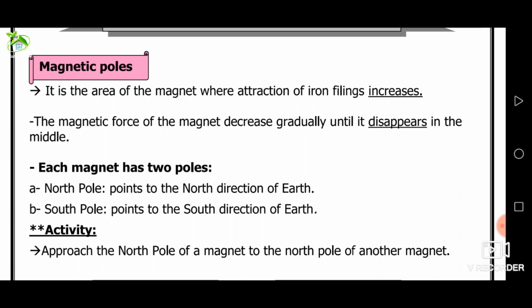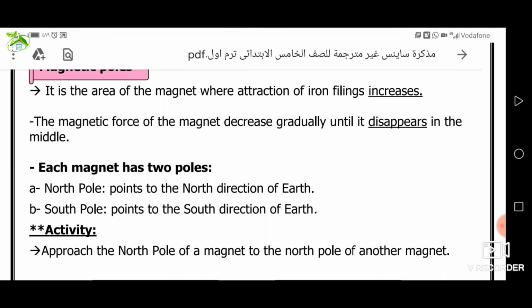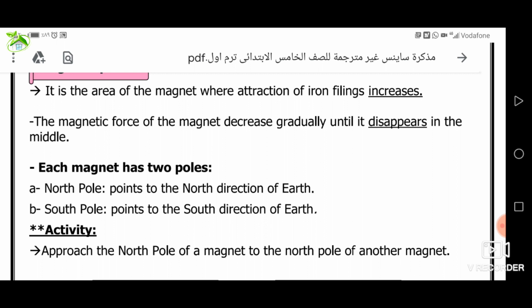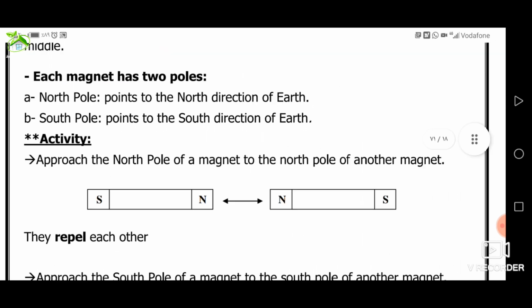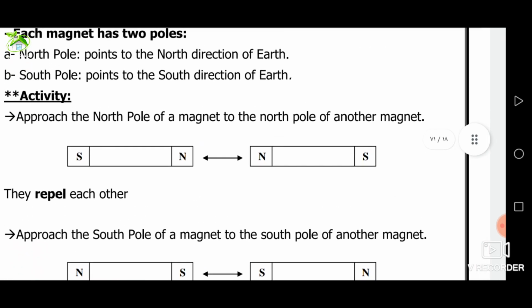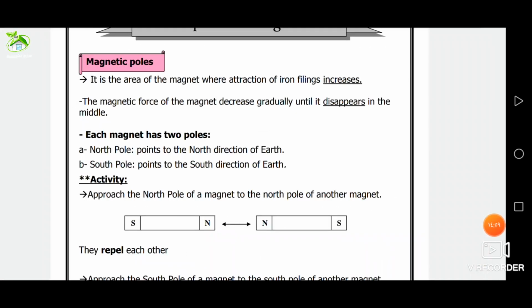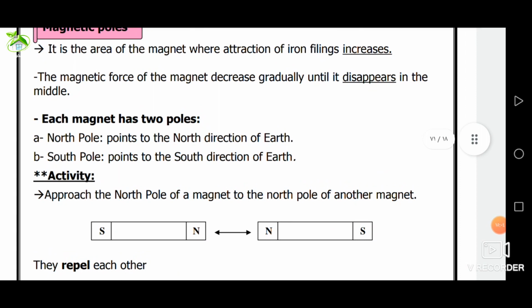Properties of magnet. Number 1, the magnet has 2 poles. The two poles of magnet, or magnetic poles, are the regions of the magnet which have the most powerful force of attraction. What is meant by pole of magnet? The area of the magnet at which most of the attraction force is concentrated.